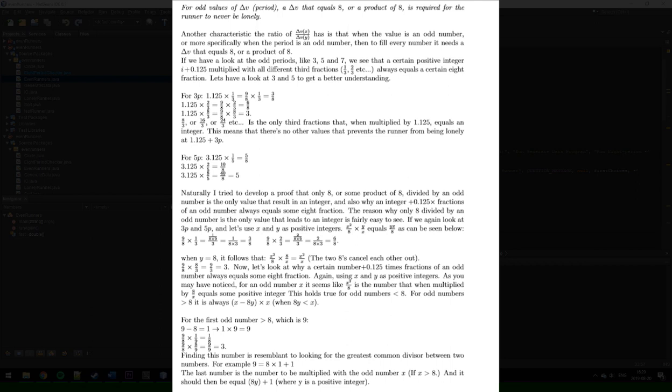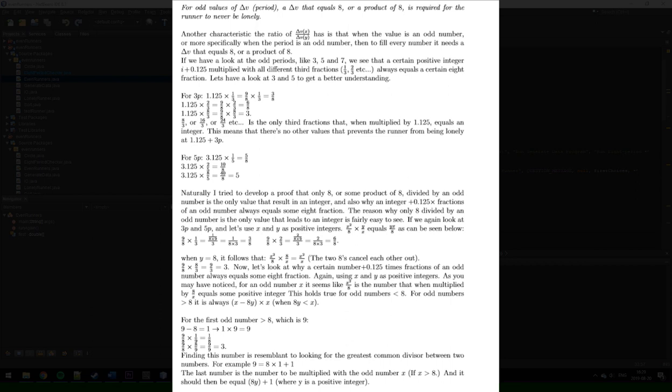So naturally I tried to develop a proof that only 8 or some product of 8 divided by an odd number is the only value that results in a whole number, and also why a certain number plus 0.125 times fractions of an odd number always equals some 8th fraction. The reason why only 8 divided by an odd number is the only value that leads to a whole number is fairly easy to see.